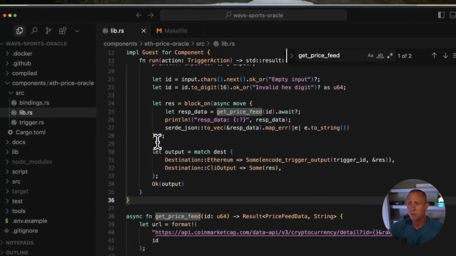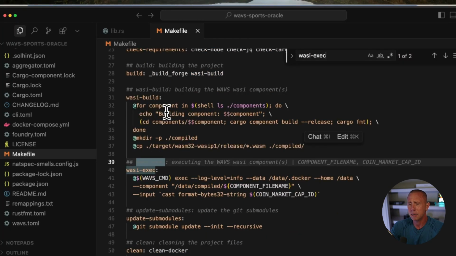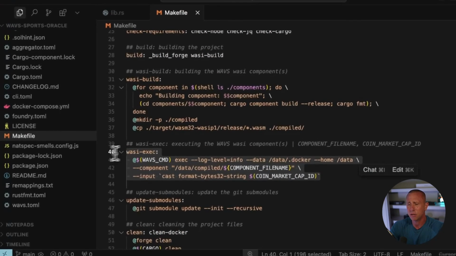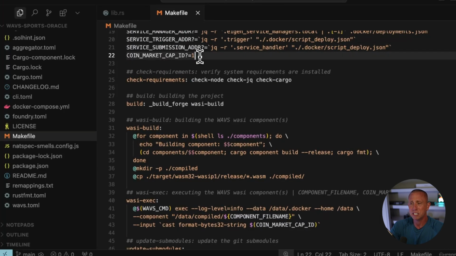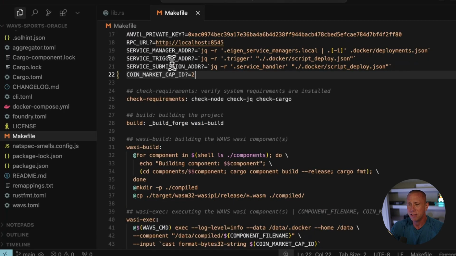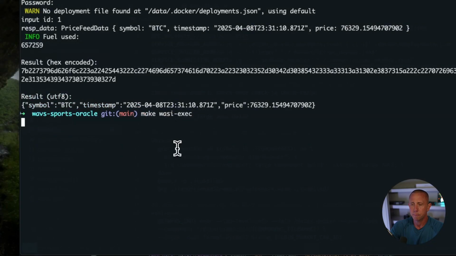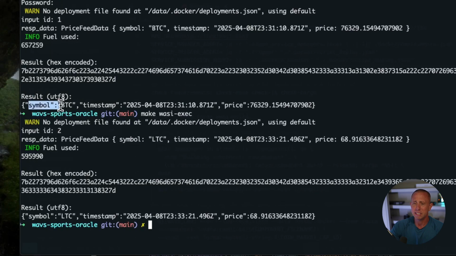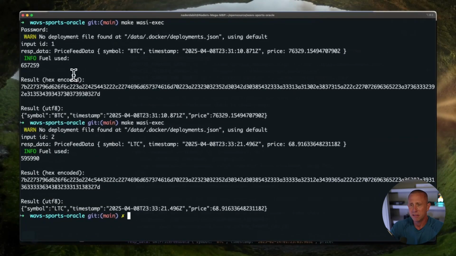Now, if we go to the makefile here and look for wasi-exec, we can see the command that's being passed on here. The one thing that we have hard-coded right now is the CoinMarketCap ID, and this is number 1 for Bitcoin. So if we want to change this to, say, number 2, we can run this command again and then get a different price back. So here we see the symbol as BTC. Now we see the symbol as LTC. All right, so we understand the basic stuff going on in this price oracle.